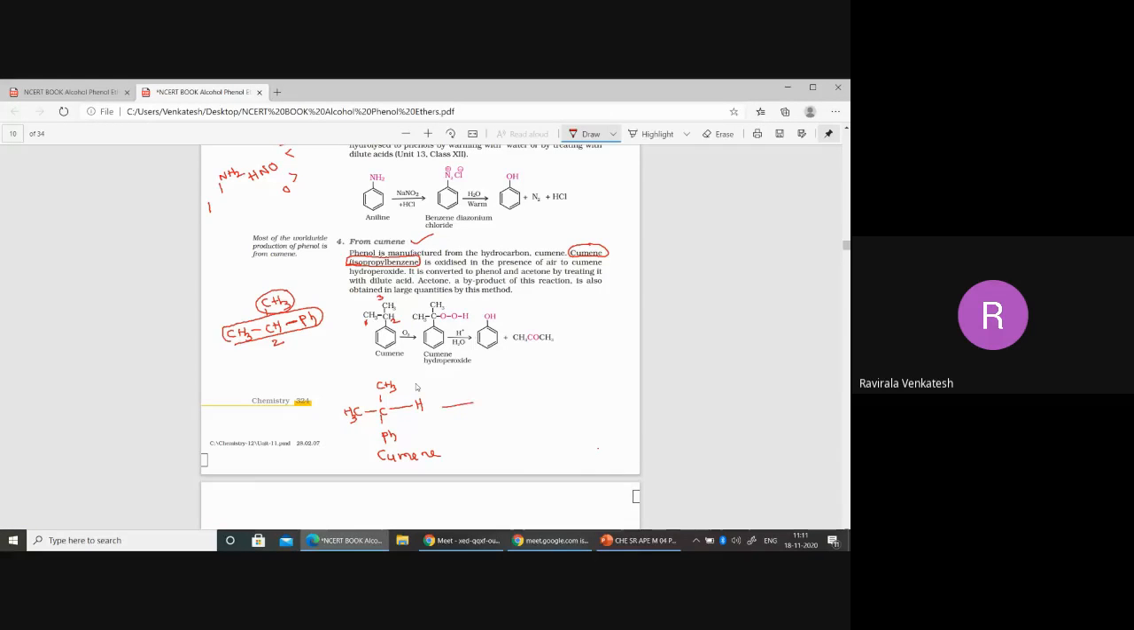Now when you do oxidation with oxygen, what happens here? This oxygen will settle between the carbon and hydrogen, understood? Now, what is happening in cumene when you do it with oxygen? The oxygen is settling between carbon and hydrogen.